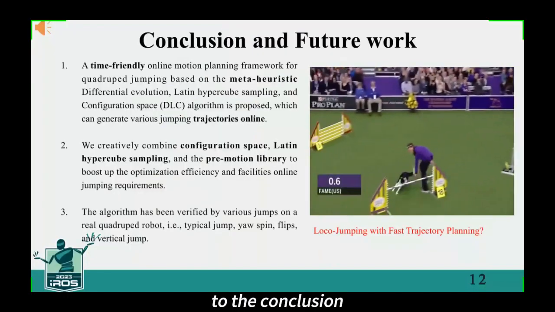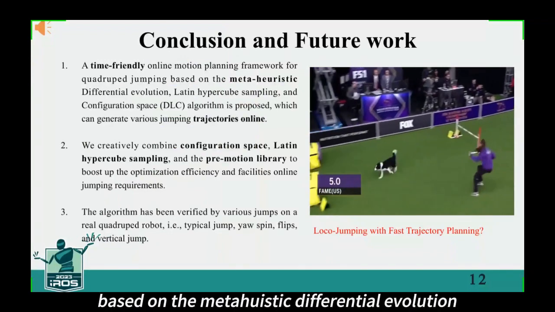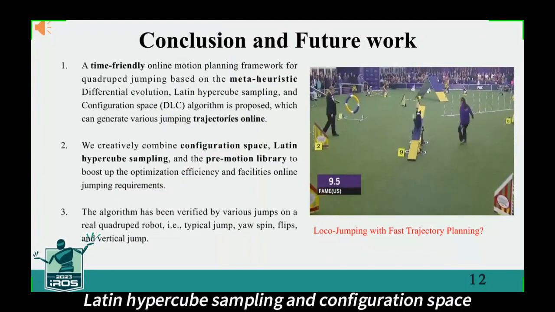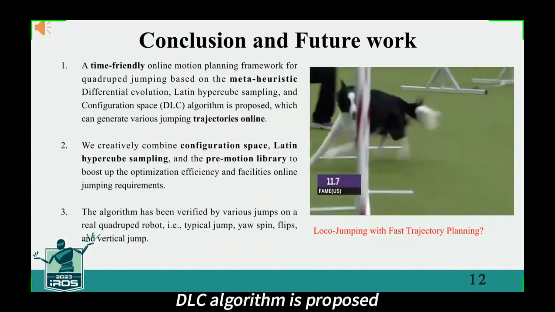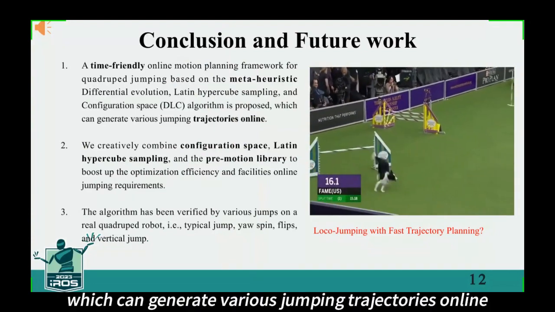In conclusion, a time-friendly online motion planning framework for quadruped jumping, based on meta-heuristic differential evolution, Latin hypercube sampling, and configuration space, the DLC algorithm, is proposed, which can generate various jumping trajectories online.